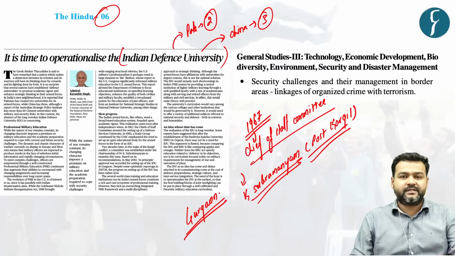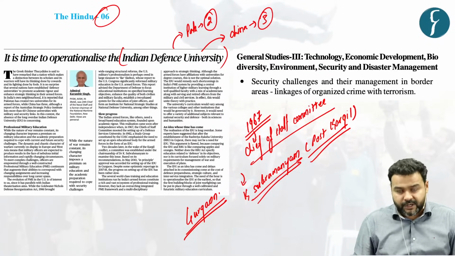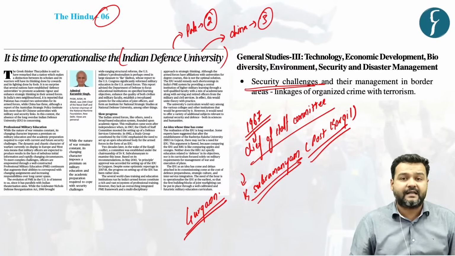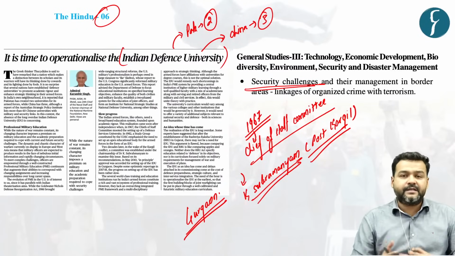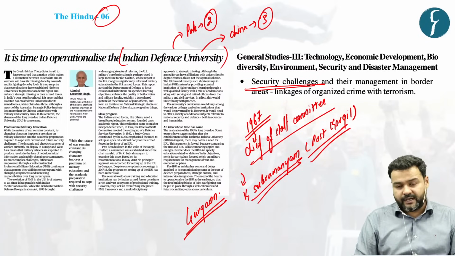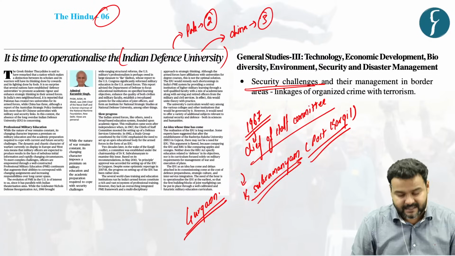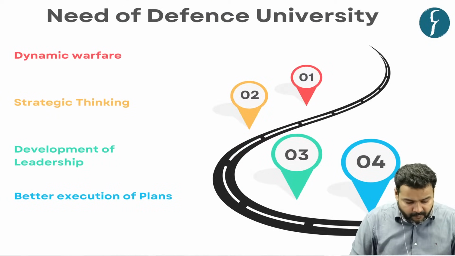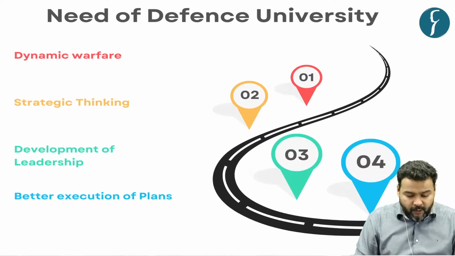So he put forth his case by discussing various aspects of why it is important. Why is it important for you? Because security issues, as mentioned in the GS paper 3 syllabus, security challenges are there in your syllabus, and any initiative related to the security agencies apparatus is important from the perspective of the UPSC examination, just to enrich your answer. So why is there a need for a defense university? There are four major reasons.